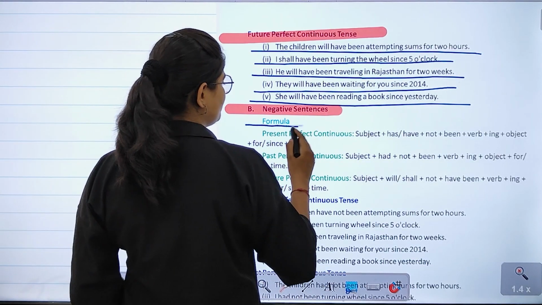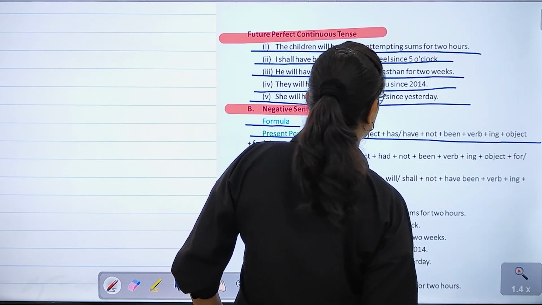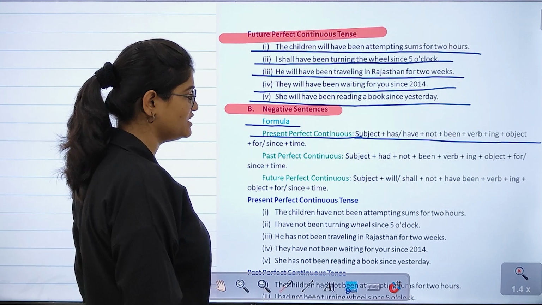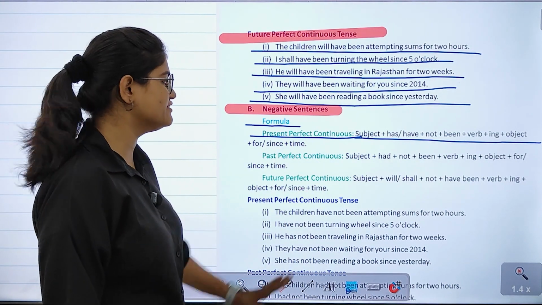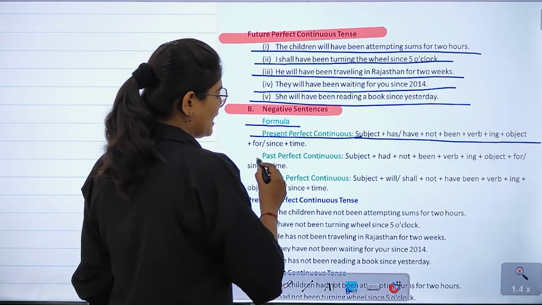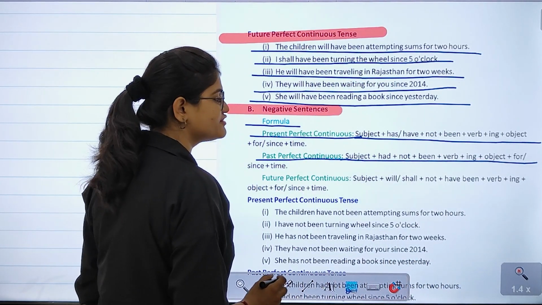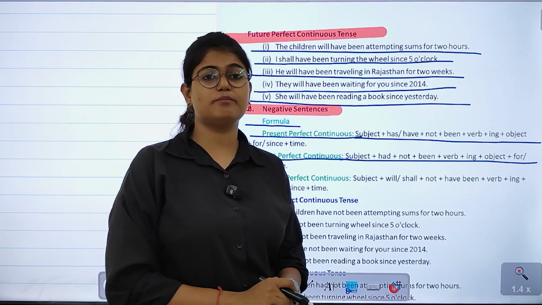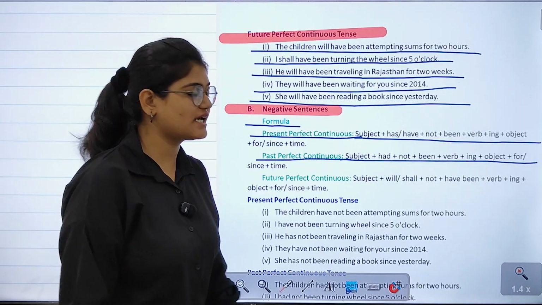Let's have a look at the formula. Present perfect continuous: subject plus has or have plus not plus been plus verb plus ing plus object plus for or since plus time. Right? Past perfect continuous: subject plus had plus not plus been plus verb plus ing plus object plus for or since plus time.